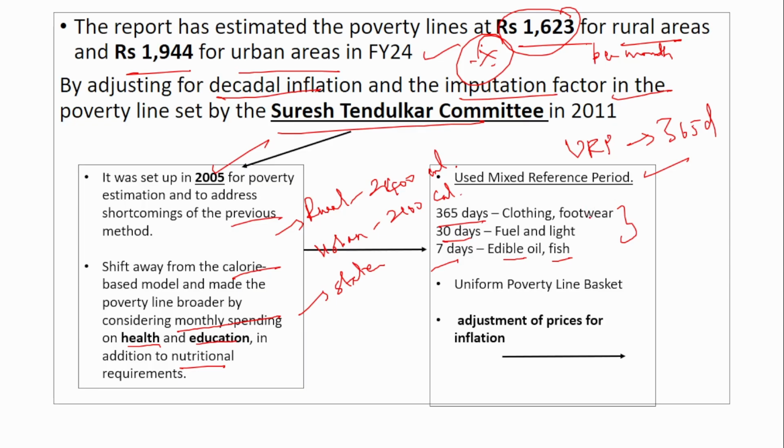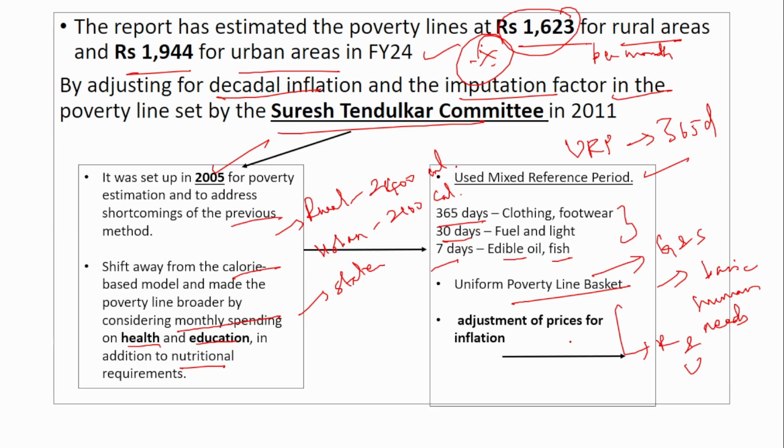Another change made was a uniform poverty line basket. Now what is this poverty line basket? It is nothing but the goods and services required to meet basic human needs. Previously it was separate for rural and urban. The Suresh Tendulkar committee recommended that it should not be different, it should be uniform for both rural and urban.